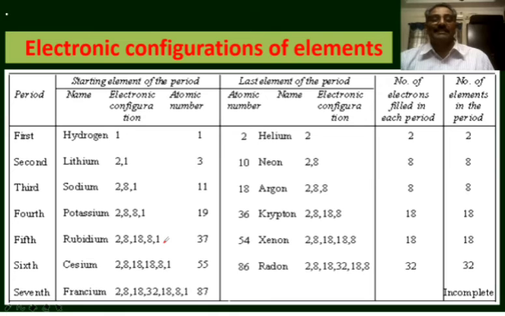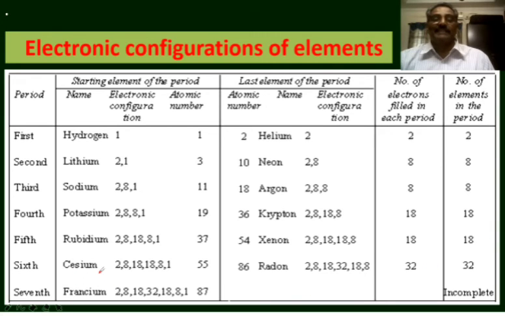That is, the electron enters the fifth energy level, the 5s orbital, and with xenon, atomic number 54, the fifth energy level is filled with 8 electrons. In this period from 37 to 54, 18 electrons are successively filled, so 18 elements are present in the fifth period.